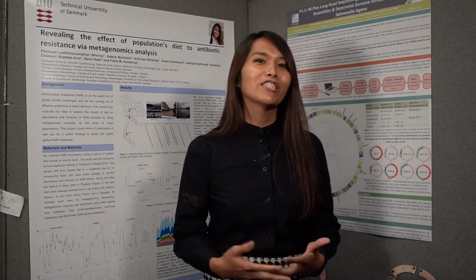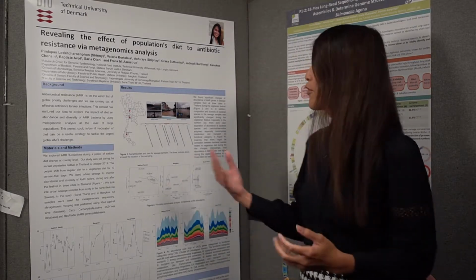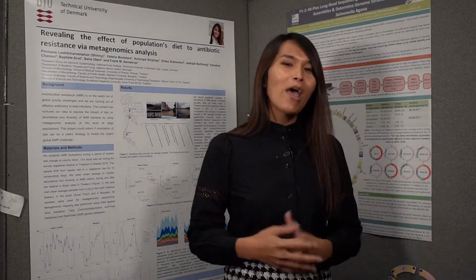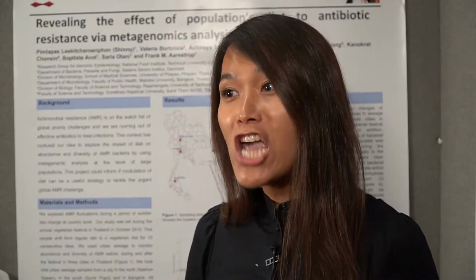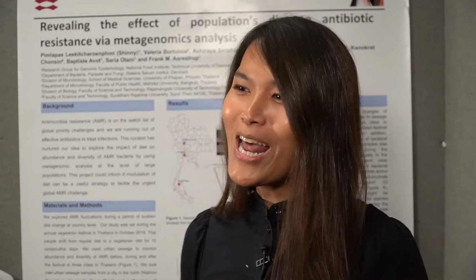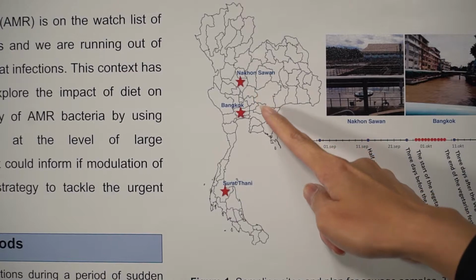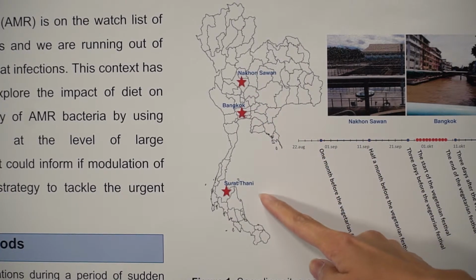So that's the main question of our work on this project, and we took samples from a place where the majority of people change their diet willingly. That place is Thailand. We took samples from 3 cities in Thailand: the north, Bangkok, and the south, Surat Thani.